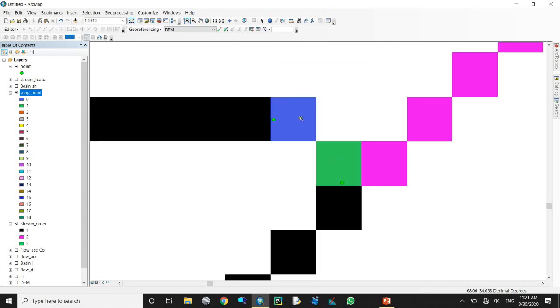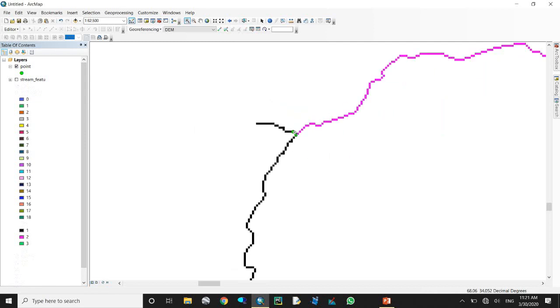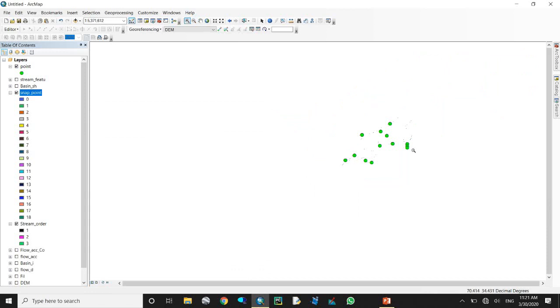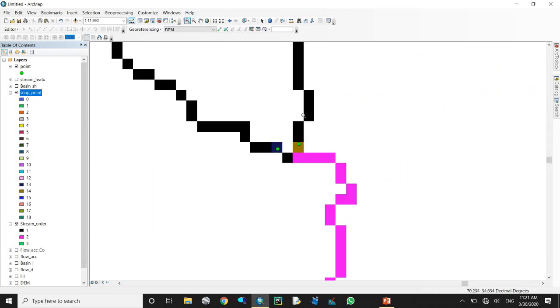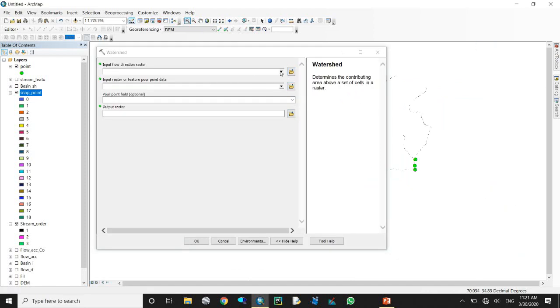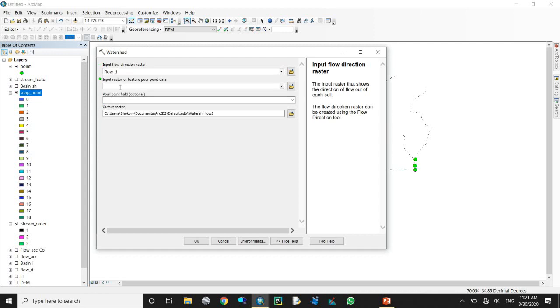The watershed of this basin is already done. It's looking great. Also, come here, which stream feature is great.